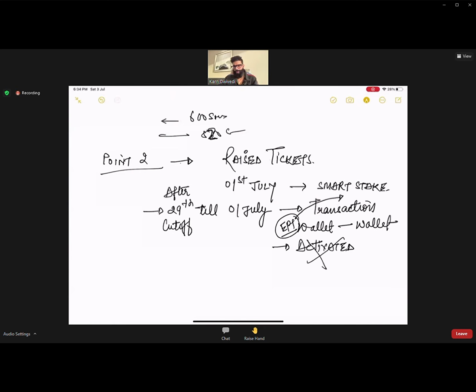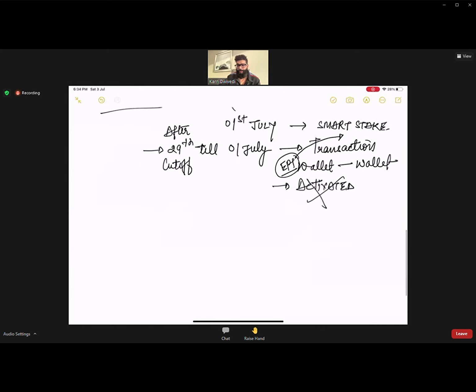I have asked you to raise the tickets. Well, let me tell you something. If you have raised multiple tickets, like for one screenshot you raised 10 tickets, first of all, raising 10 tickets is not going to get you the solution faster. The people who have raised multiple tickets, you are basically putting more burden on the support team, because they have to filter whether this has been done or not, because they don't do this blindly.